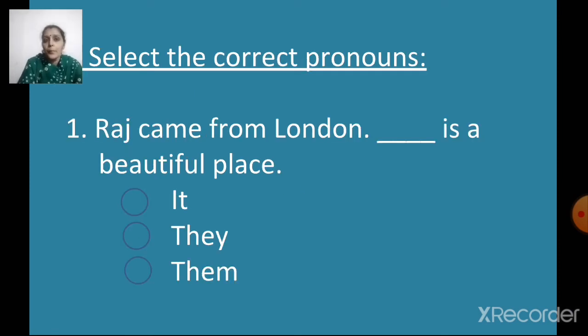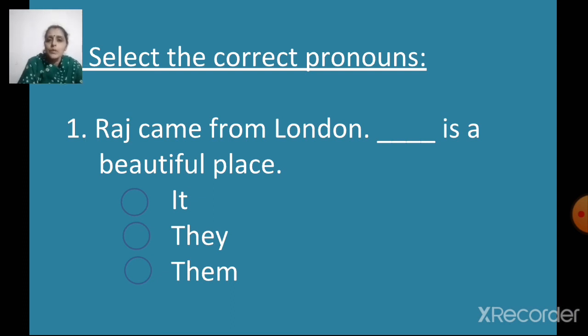Select the correct pronouns. What are pronouns? Pronouns are words used in the place of nouns. When a noun is repeated again and again, then instead of writing the noun again and again, we can use pronouns in place of the noun.